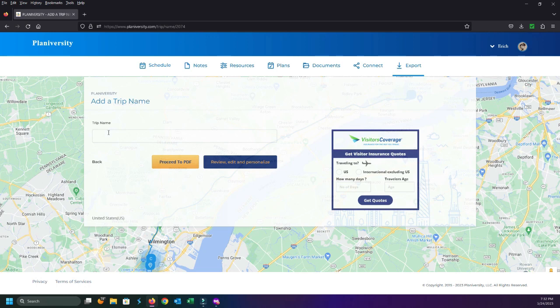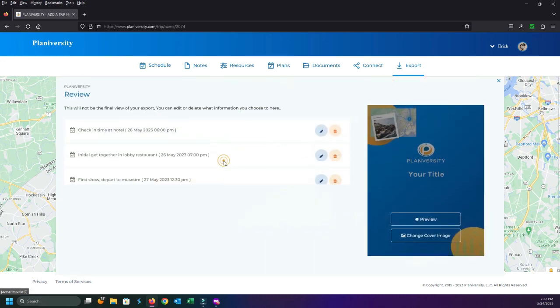But you can see the map's doing fun things in the background. You come over here. This is going to be Eric's party. And now, whoops, let's go ahead and if we want to make it even more specific, yes, I could put bachelor, but I'm just going to leave it at Eric's party. I come over here. Now, if I want to review it and edit it, of course, it's going to give